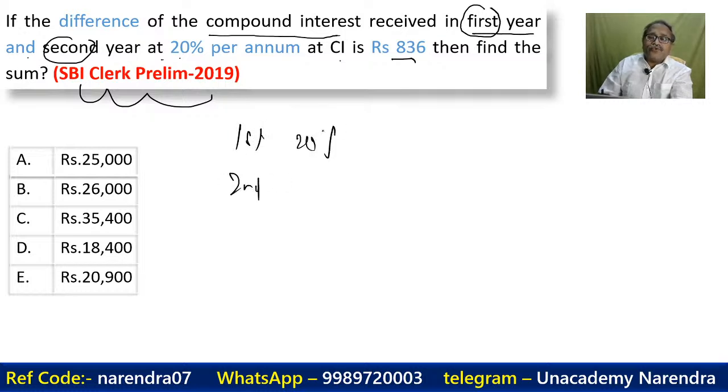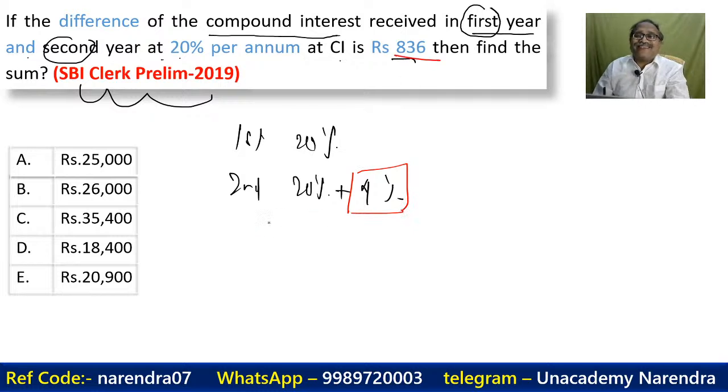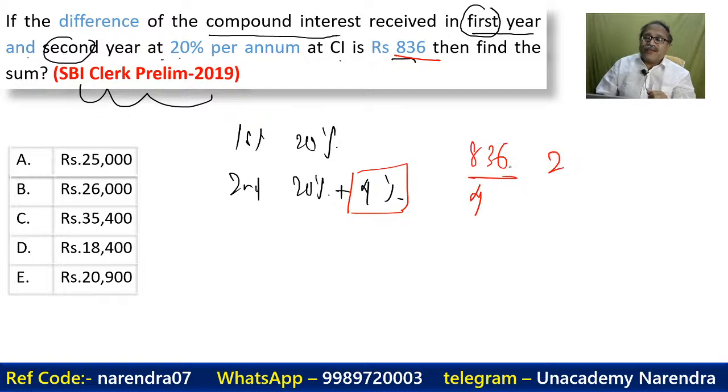The first year we know 20%, the second year we know 20% plus another 4%. And we have the difference given to us. And what is the difference? That's 4%, which is equal to 836. So what is the sum? What is 100%? 836 divided by 4. So you can see that 209, and as it is percentage, followed by 2 zeros, 20,900. That's very well done.